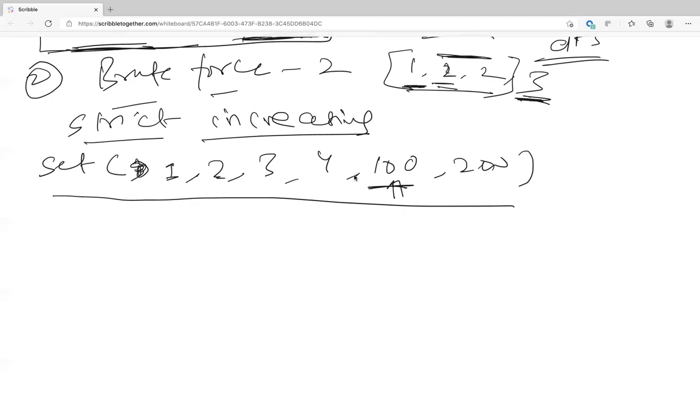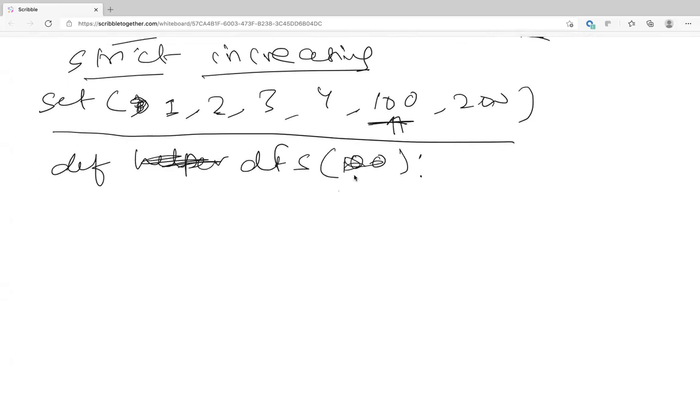Now I will write a helper function which does the DFS, which will basically take the number and see if the set contains the previous number and the next number. If it does, it will increment my result.